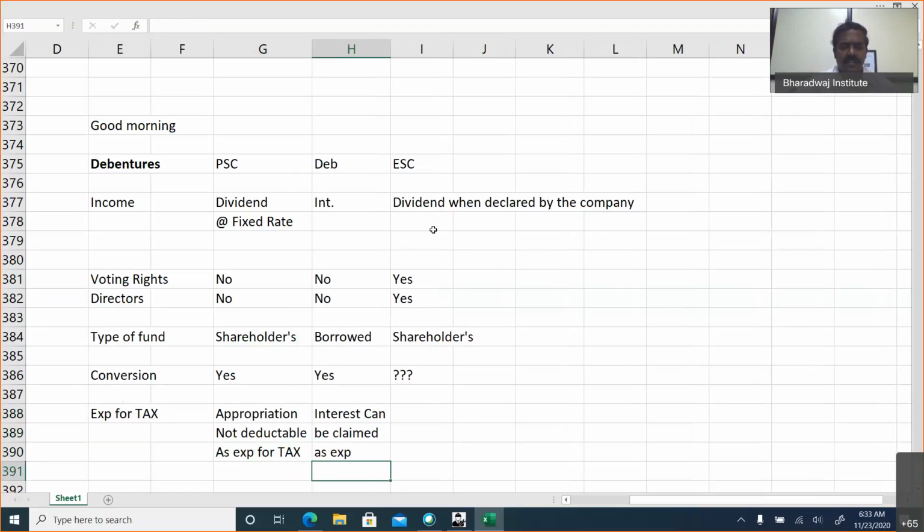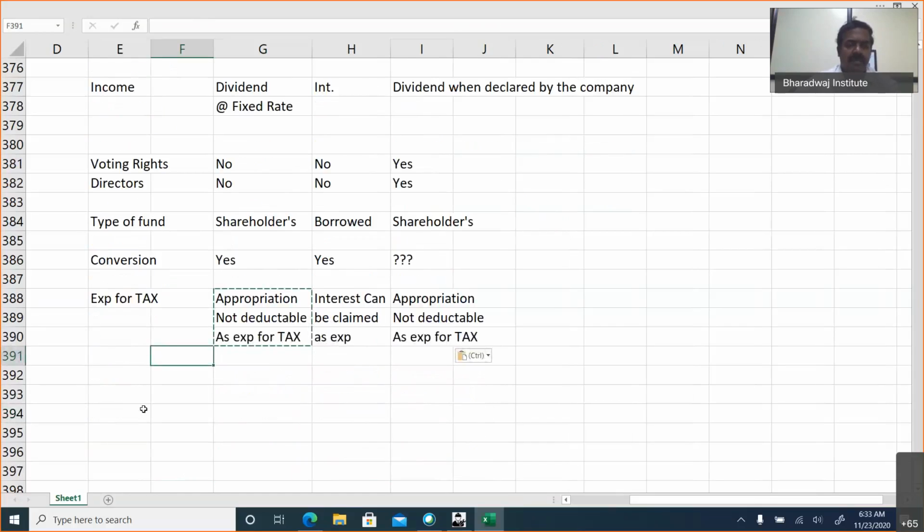And dividend on equity shares also is an appropriation of profit that cannot be claimed as an expense by the company for tax purposes. So interest saves the tax, that's why in financial management you would have learned I into 1 minus T. Why? Because interest is saving the tax. So you would have learned this in financial management. That is about interest. Okay.